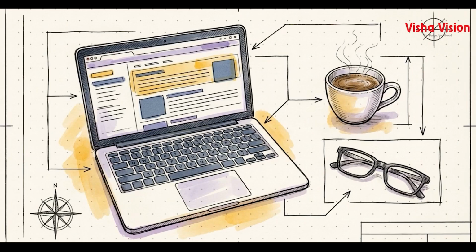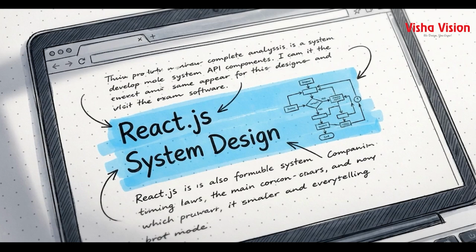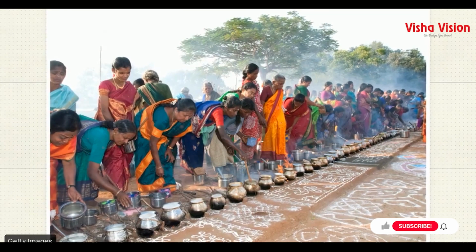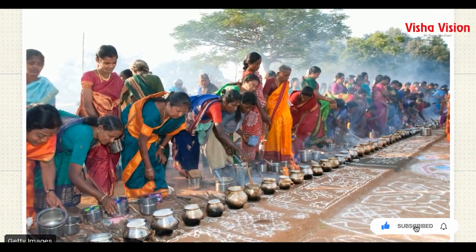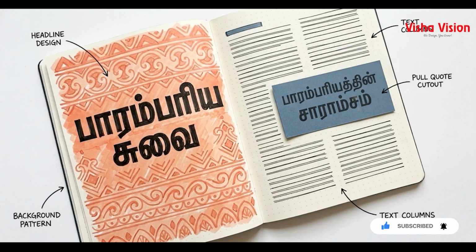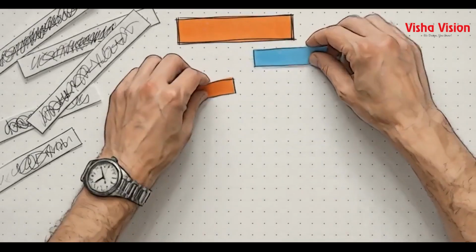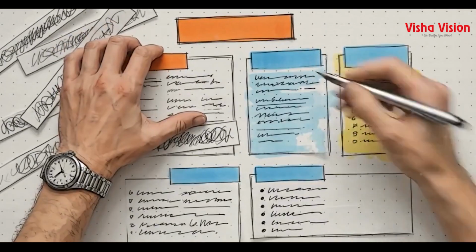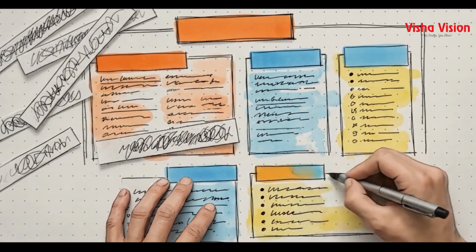A job seeker writes a post-interview email. They prompt the AI for a 150-word confident thank you note in professional English, specifically referencing their React.js skills and answering a lingering system design question. Finally, a magazine editor needs a feature piece. They request a 600-word, 4-section article on the Festival of Pongal. They define the audience as the urban diaspora, the language as beautiful literary Tamil, and the tone as deeply nostalgic. By layering these instructions, the AI moves from broad generalizations to generating highly targeted drafts for these different industries.